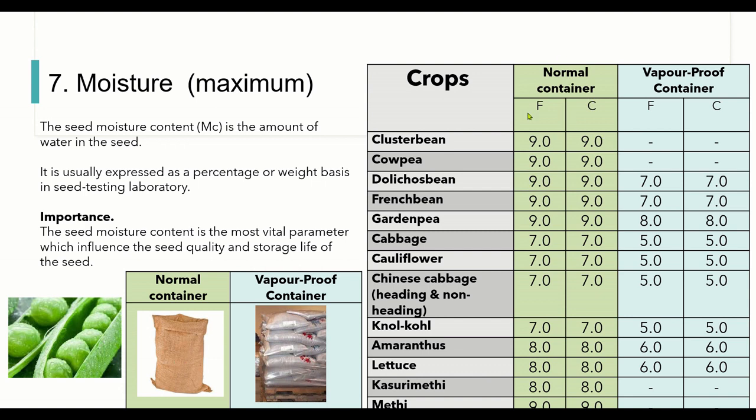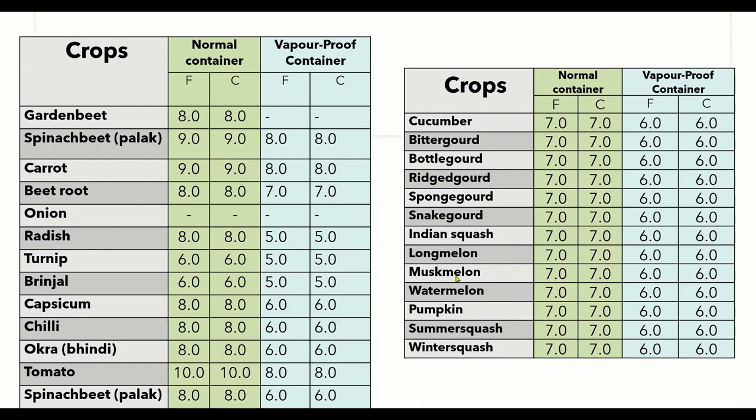So the moisture content standards are divided into two: normal container and vapor-proof container. In foundation seeds, for cluster bean, a maximum of 9% moisture content should be there, not more than this. While in case of vapor-proof container for dolichos beans, we have 7% maximum moisture content for both foundation seed and certified seeds. Likewise we have maximum allowable moisture content for different crop plants, both for normal and vapor-proof containers. Do remember some of this to cite as an example in your exams.